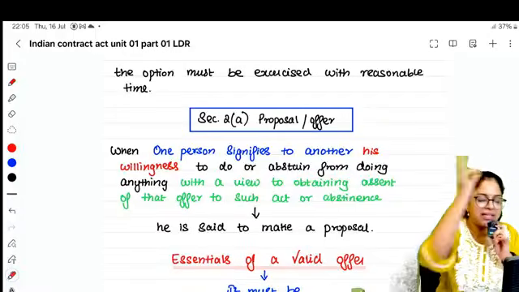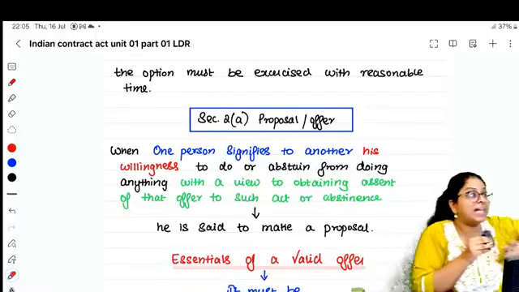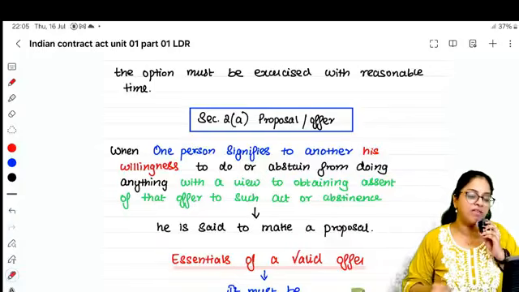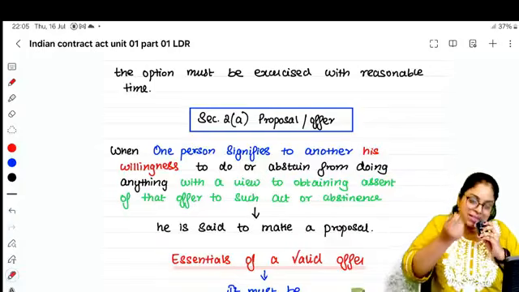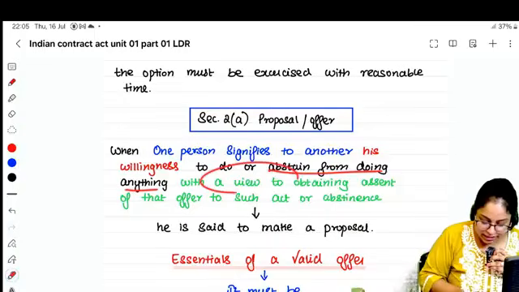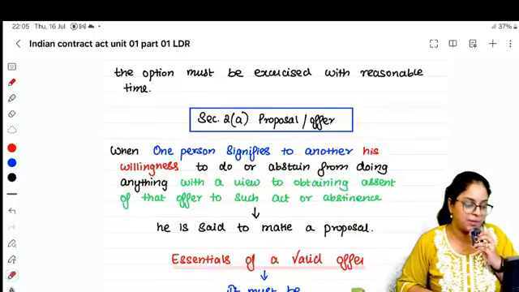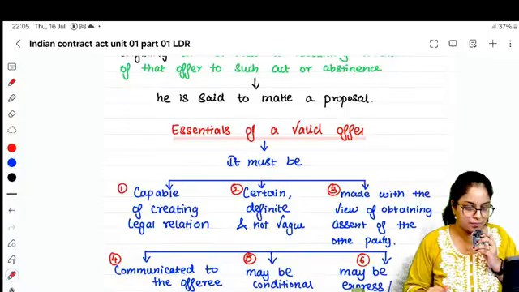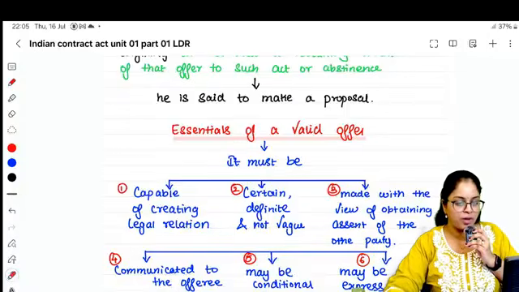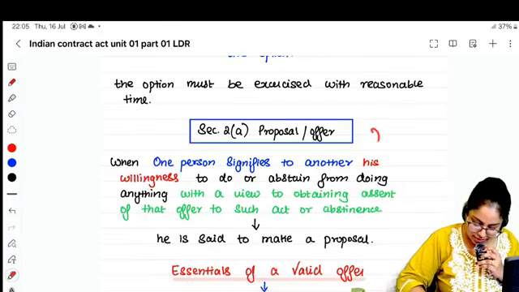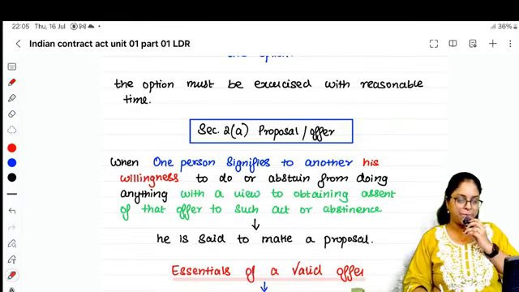When one person signifies to another his willingness to do something, or not to do something, or abstain from doing something, why do I make an offer? So that I get the acceptance of the other person. That's exactly what is written here: with a view to obtaining the assent of the other person, it is said that he is making an offer. Offer is also known as proposal. Is that clear, people? Offer is defined under Section 2 Clause A.